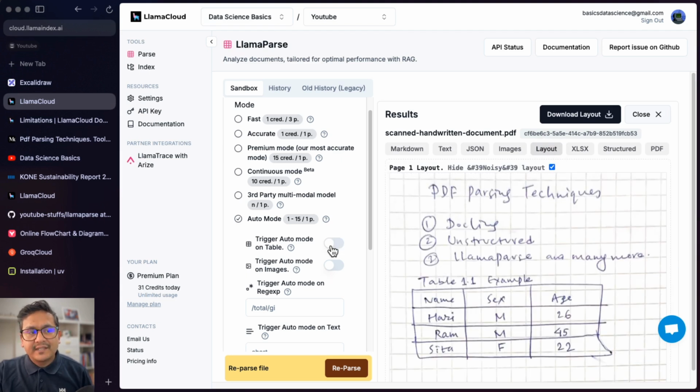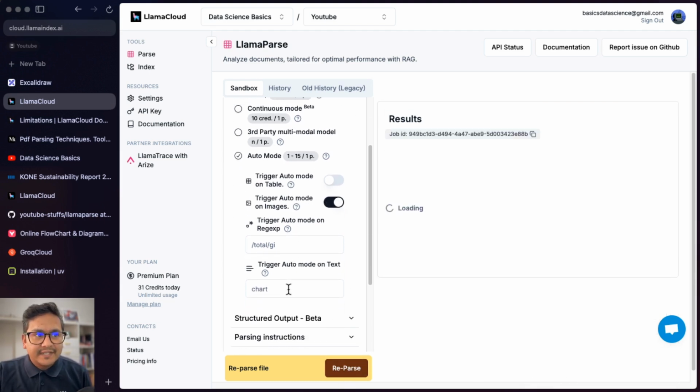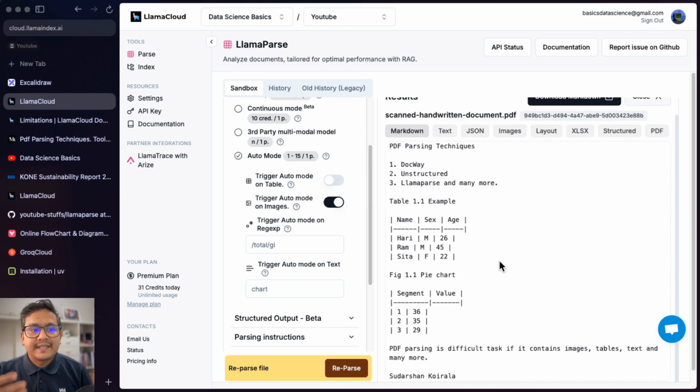If I just say not on the tables but on the images, so these are the different things that you can just go here and try what it wants to do. It depends what it will be taking from those instructions when we pass this auto mode trigger on image equals true and so on, because there were some images being extracted from that particular PDF. So I hope that it also parses the information, because the image was already being captured out of that. You can see it captures all the information. And you can just try with other things also. Trigger auto mode on the text.